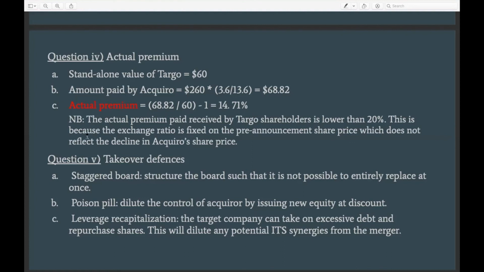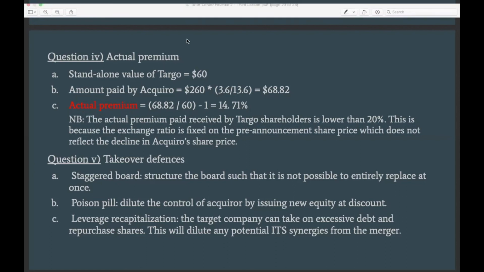Right, and I think the note below here is just emphasizing that point, why it's less after the announcement, right? I'll just pause for a moment so that you could take notes on this part, or ask any questions that you would have regarding this.